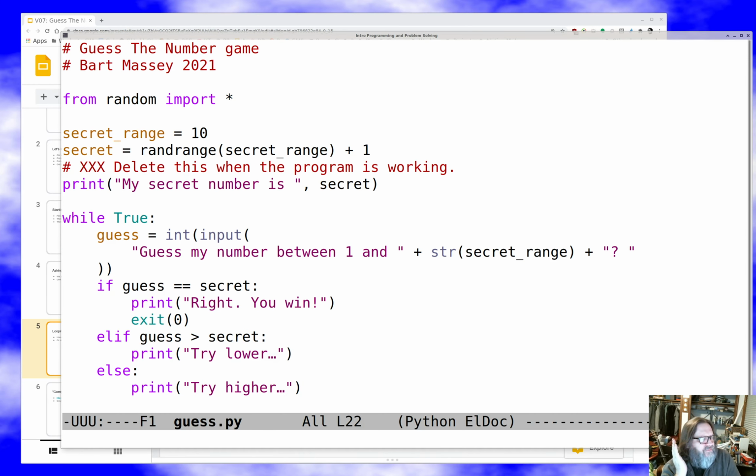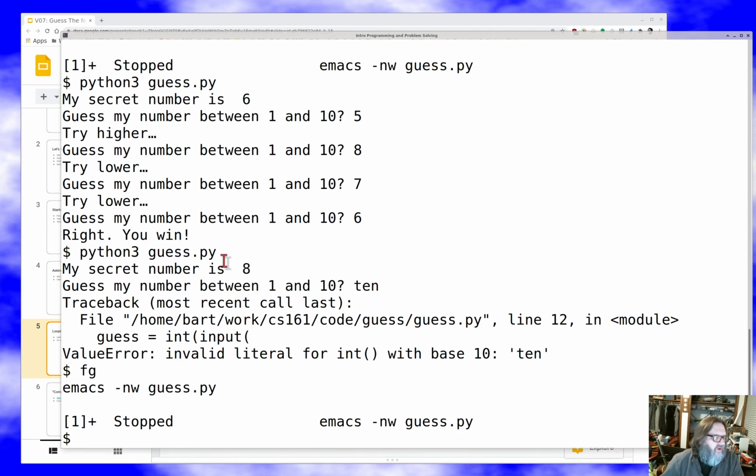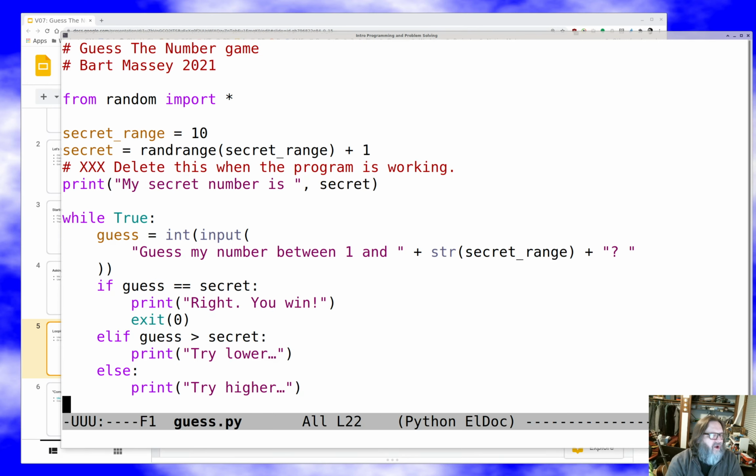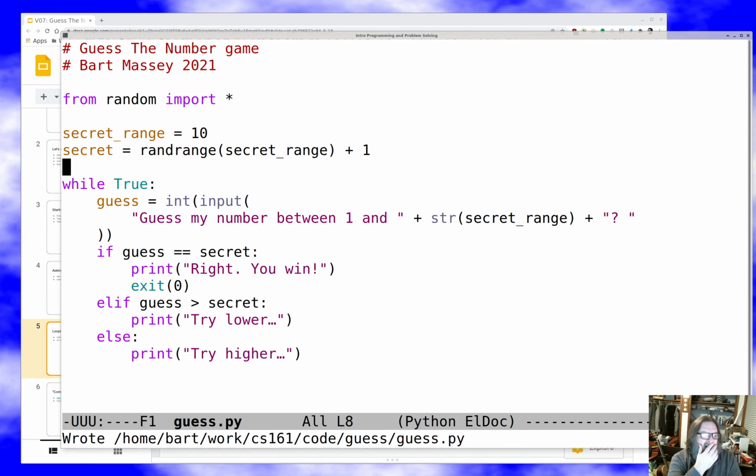So the other thing is, you'll notice there's this little problem with our game right now, which is that it starts by printing the secret number, which probably wasn't what we wanted to actually do. See this thing that says delete this when the program is working? Very, very easy to forget, but let's not forget.